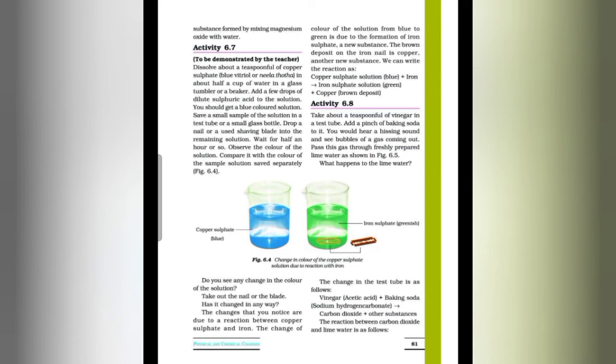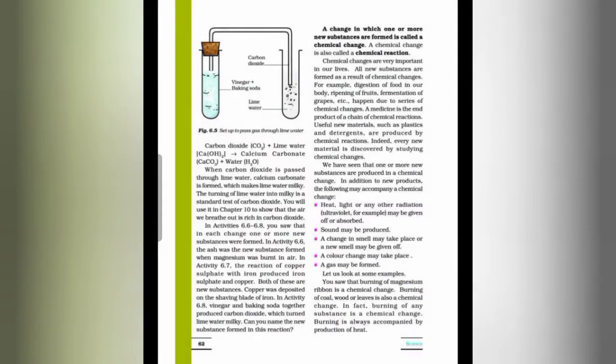The change in the test tube is as follows. Vinegar, that is acetic acid, plus baking soda, they react together and form carbon dioxide and other substances. And the reaction between carbon dioxide and lime water is as follows. Carbon dioxide, that is CO2, plus lime water, that is Ca(OH)2, then calcium carbonate, CaCO3, is forming, plus water.